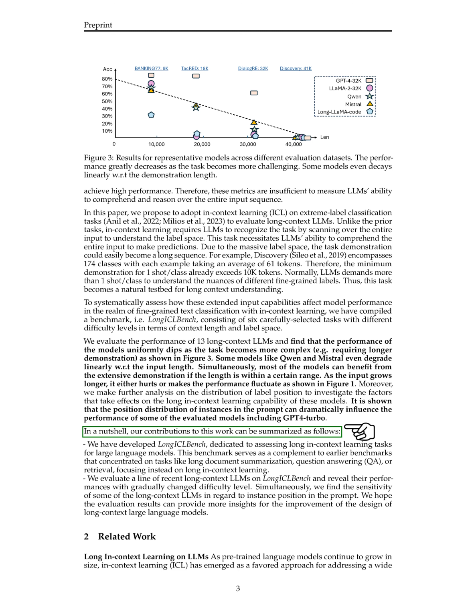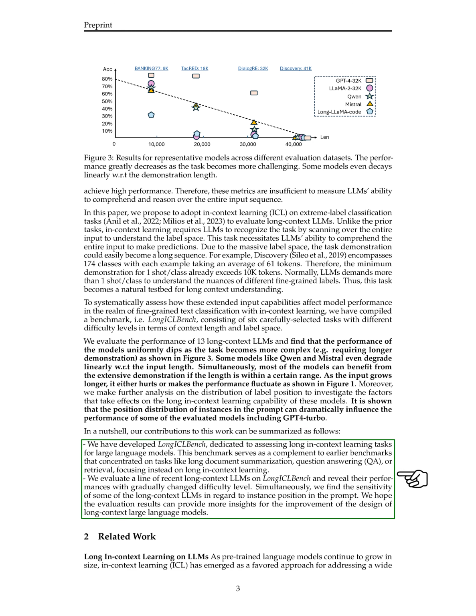In summary, our contributions include the development of LongICLBench for evaluating long in-context learning tasks and assessing recent long context language models. By uncovering the sensitivity of these models to instance position in the prompt, we aim to provide insights for enhancing the design of large language models tailored for long context understanding.